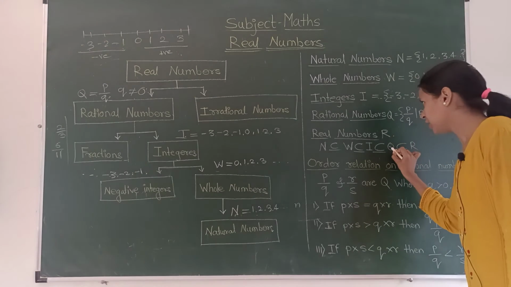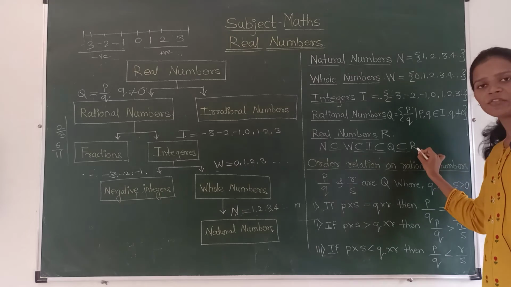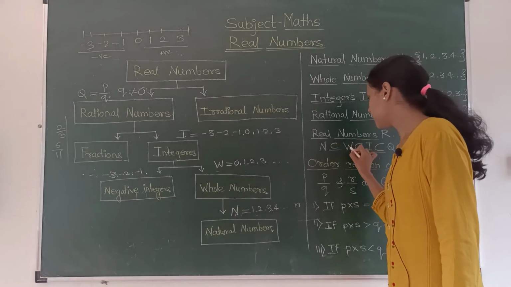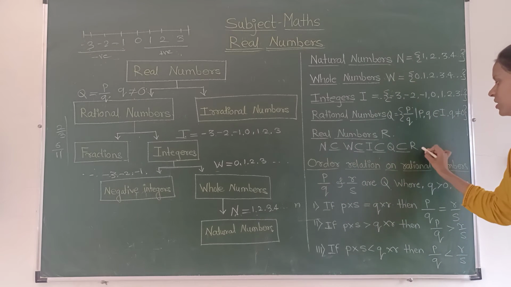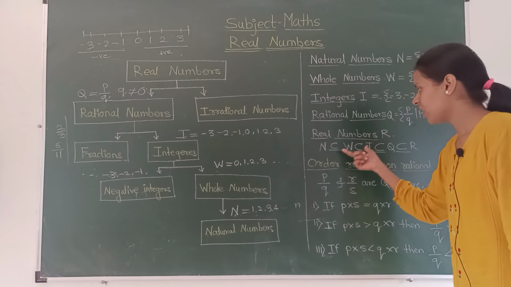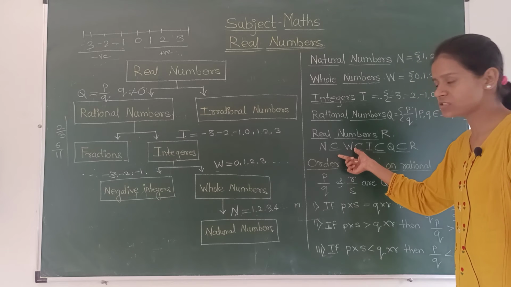Integers is a subset of rational numbers, whereas rational numbers is a subset of real numbers. Keep in mind this chain: N is a subset of W, W is a subset of I, I is a subset of Q, and Q is a subset of R, whereas all the numbers in natural numbers are present in the set of W, that is whole numbers.